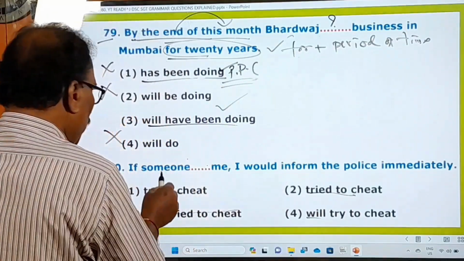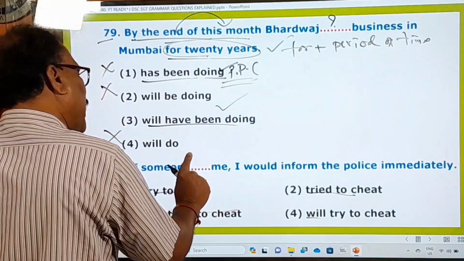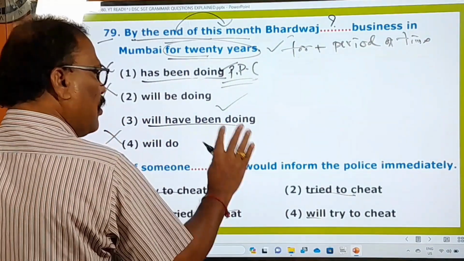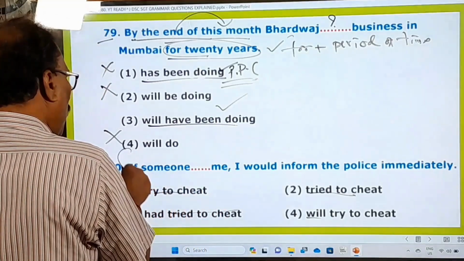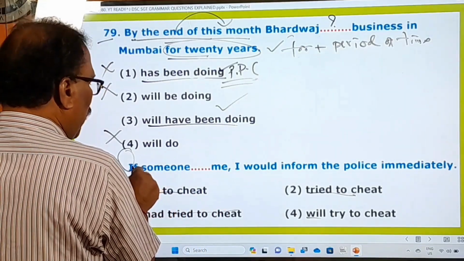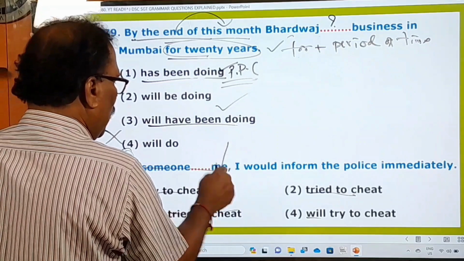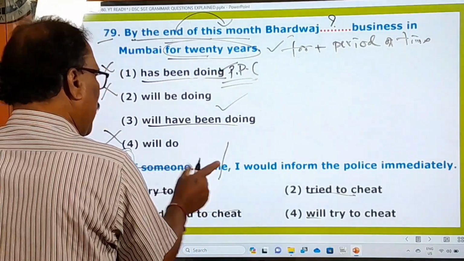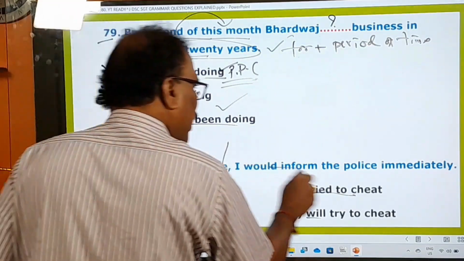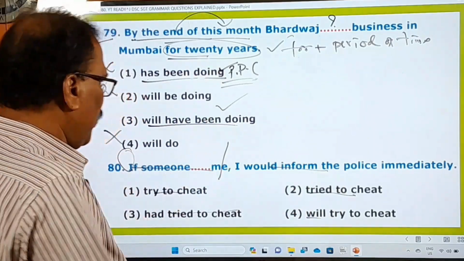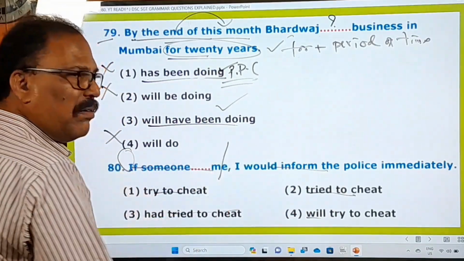Okay, to fill this blank correctly, we have to do one thing. It's an if clause sentence. How long is this if clause sentence? The if clause is up to "me". If someone dash me, it's the if clause, and the remaining part is the main clause. This is the if clause, this is the main clause.